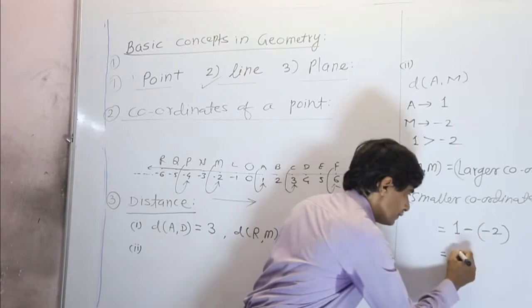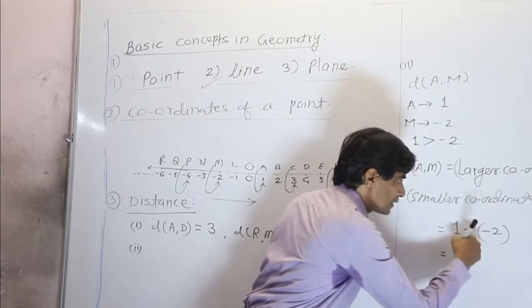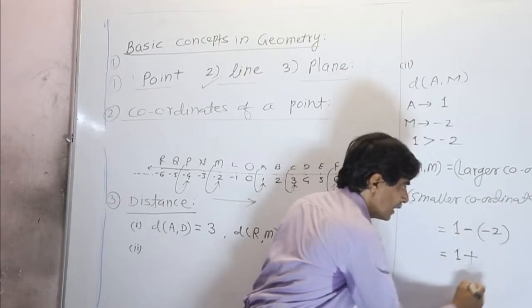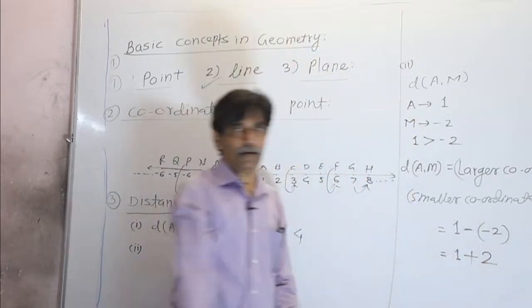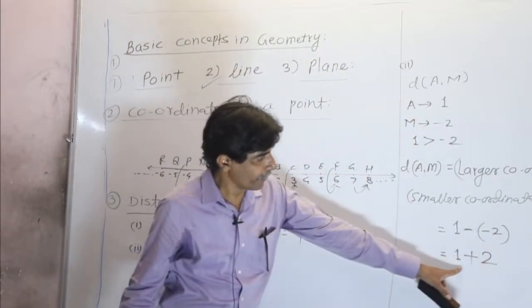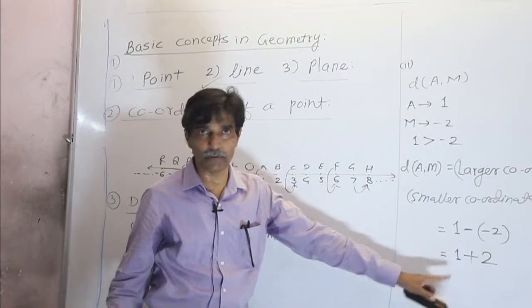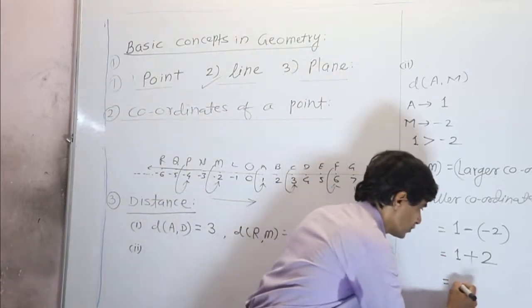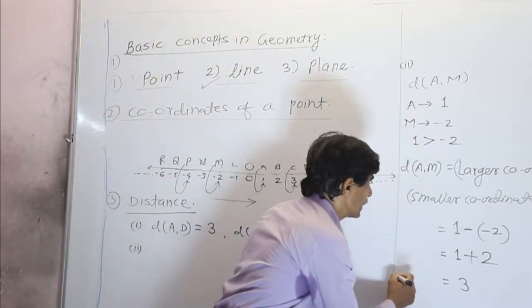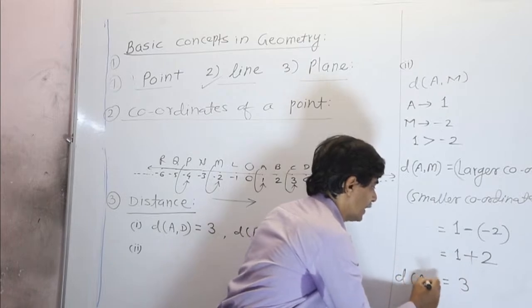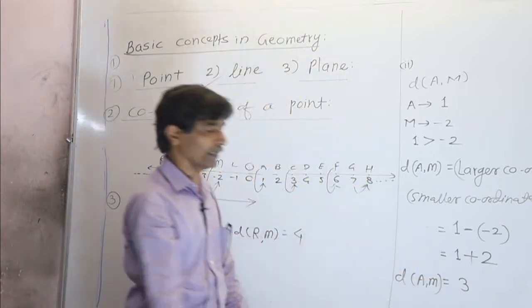So 1 minus minus becomes plus, and then 2. Both numbers are positive, so we do the addition. This is 3, so we can say the distance between the points A and M is 3.